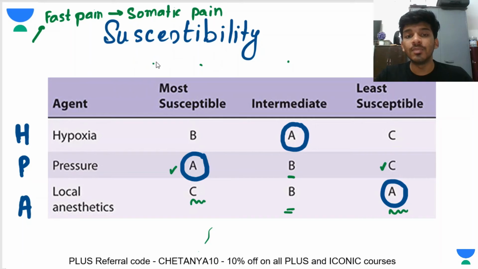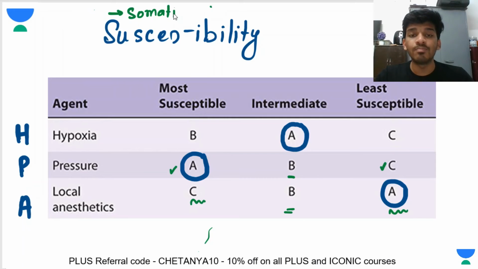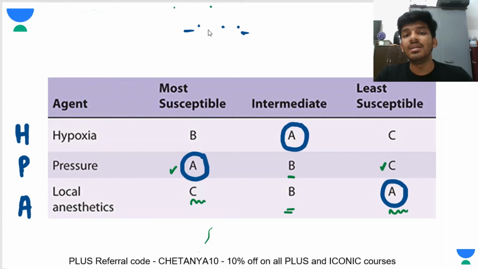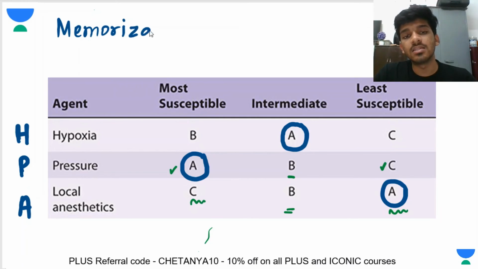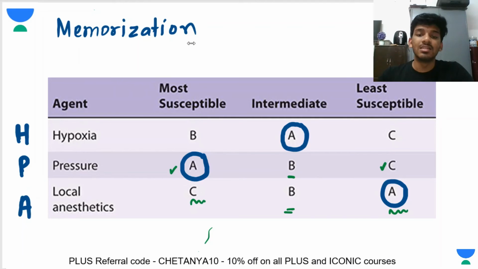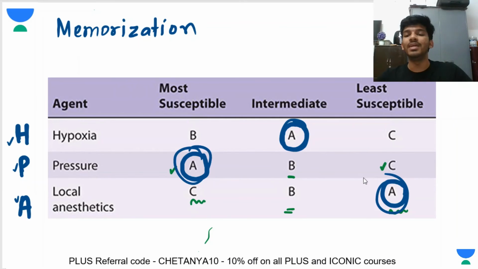The only way to actually do this perfectly is to memorize this table. We have first done the memorizing by trying to understand everything and develop some correlations, some connecting lines. But even if we still can't remember, we will have to use some memorization techniques. The most effective way I find of memorizing this is to remember the position of A fibers. First I will write HPA, high power anesthesia. And then I will write A here, here and here. Then automatically I will put B and C, because here you know that C has to come here, and here C has to come here.